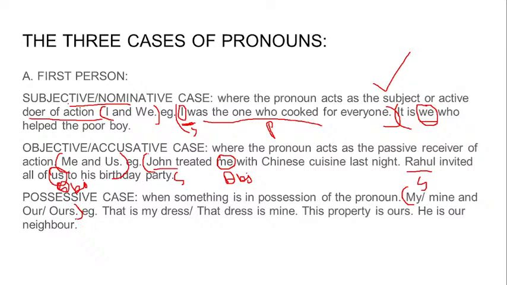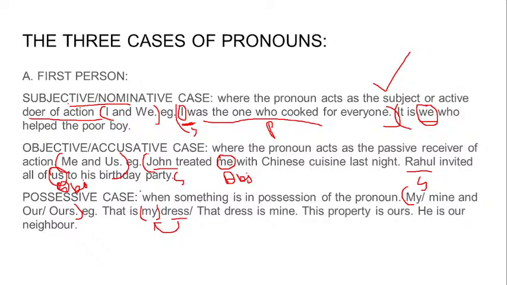That is my dress. So in here, the pronoun is my. The person is first person. But why is my used? Because the dress is in my possession. I possess the dress. It is I who possess the dress.